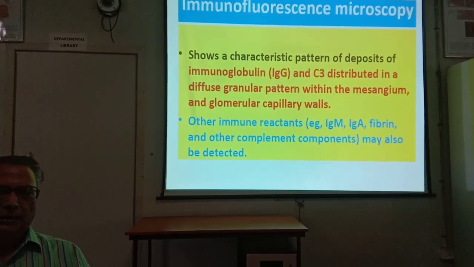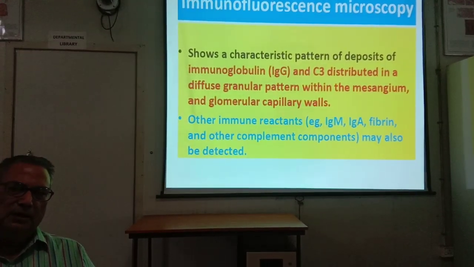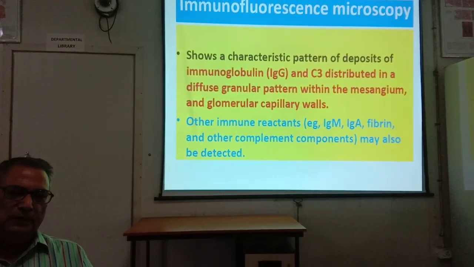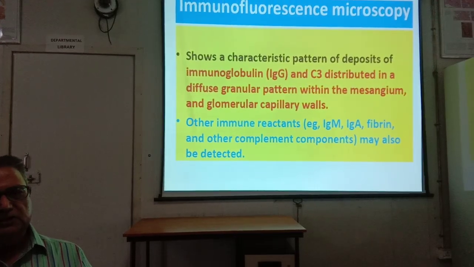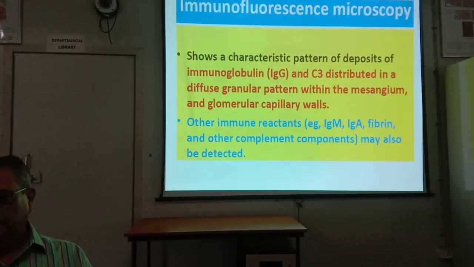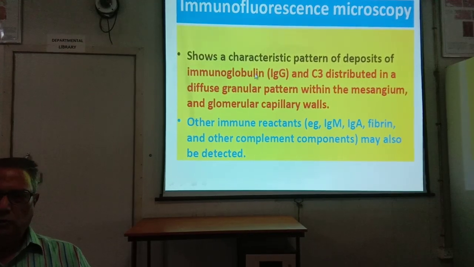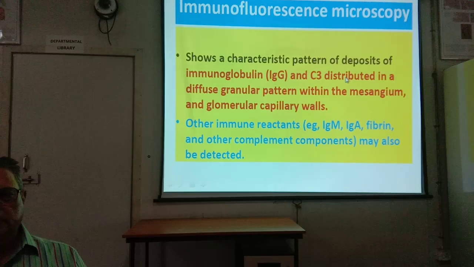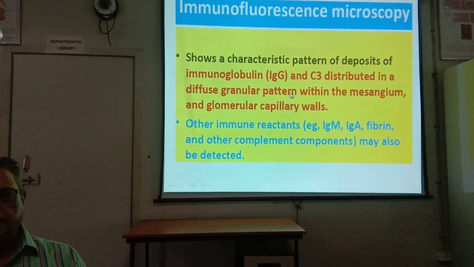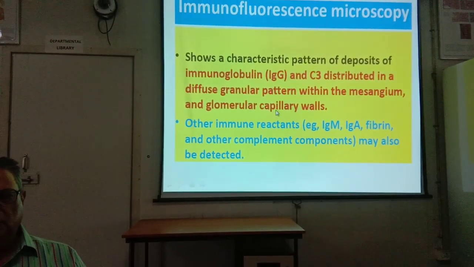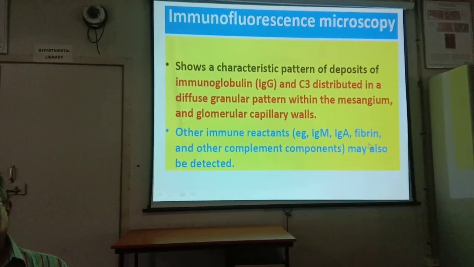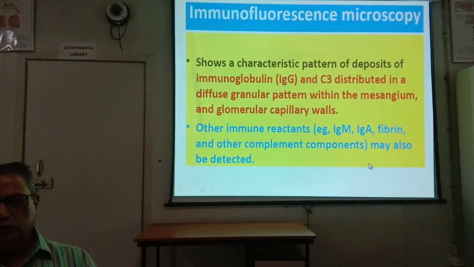Immunofluorescent microscopy. As I told you previously in the introductory chapter, kidney diseases are all described under three headings: light microscopic changes, immunofluorescent microscopic changes, and electron microscopic changes. So the immunofluorescent microscopic change shows characteristic deposits of immunoglobulin IgG and C3 distributed in a diffuse granular pattern within the mesangium and glomerular capillary wall. Other immune reactants, IgM, IgA, fibrin, and other complement, may also be detected.